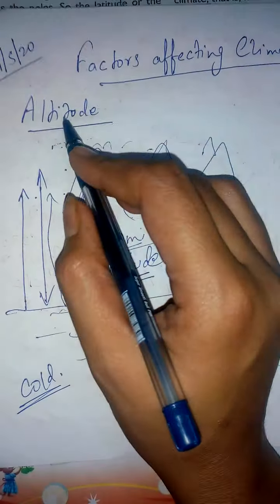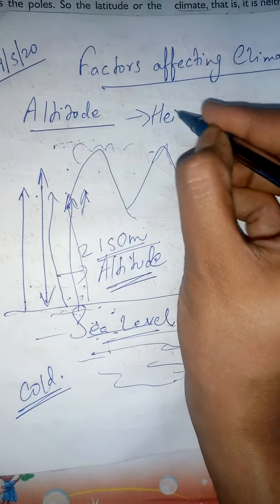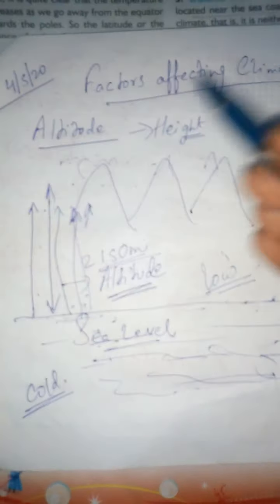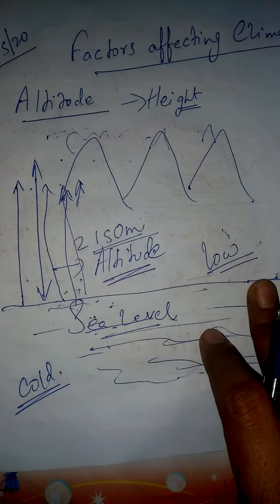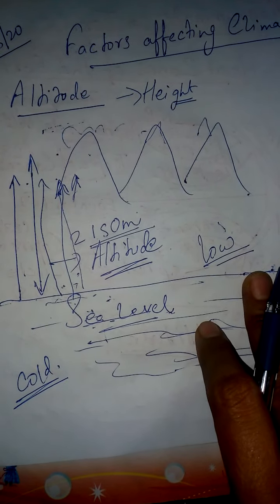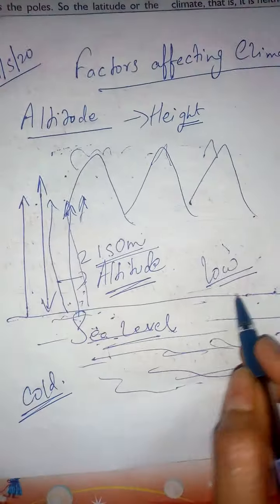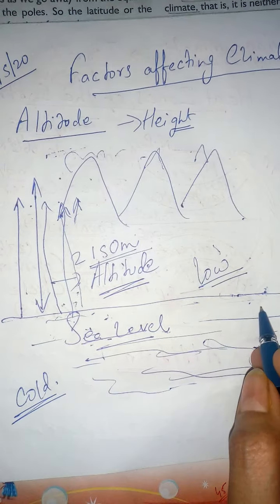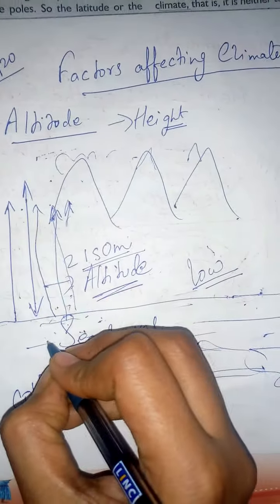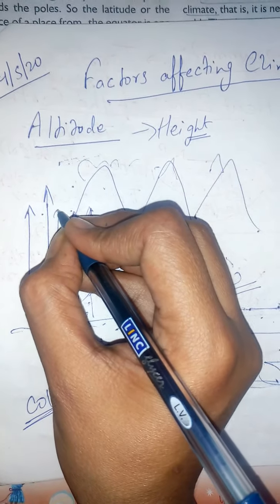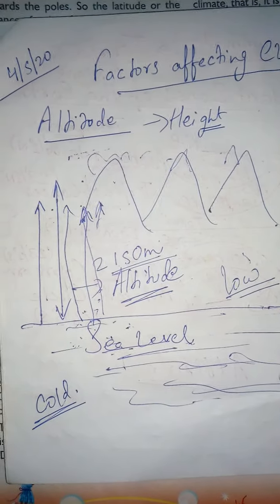Students, first of all, altitude means height. What is altitude? Height. So height of a place above the sea level. If we want to know the altitude of a particular place, then how will we measure? We will measure from the sea level. Suppose that this is sea level, and from here we will measure the height or the altitude of a particular place.